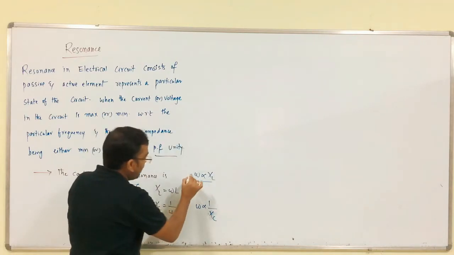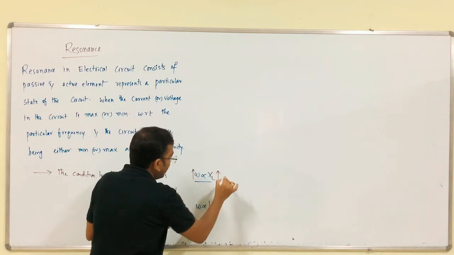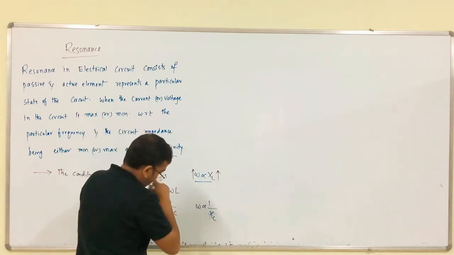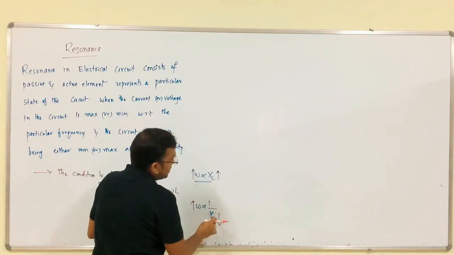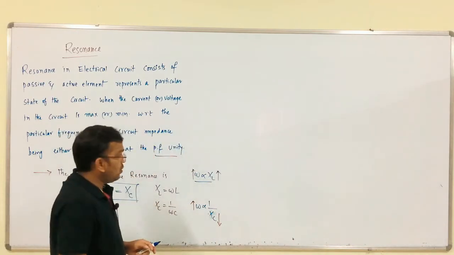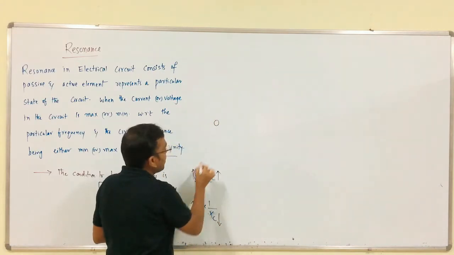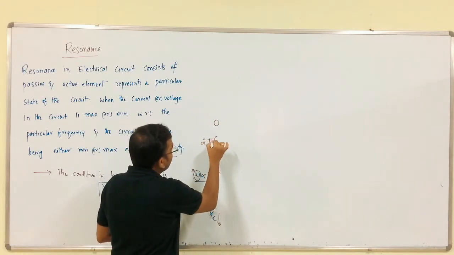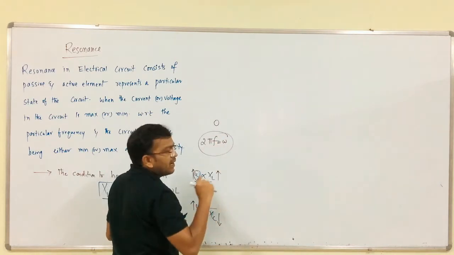If we keep on increasing this omega, what will happen? XL should increase. What will happen to XC? If omega increases, XC decreases. Omega is nothing but 2 pi f, the frequency in radians per second.